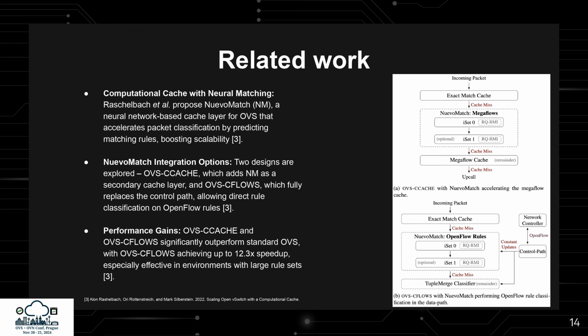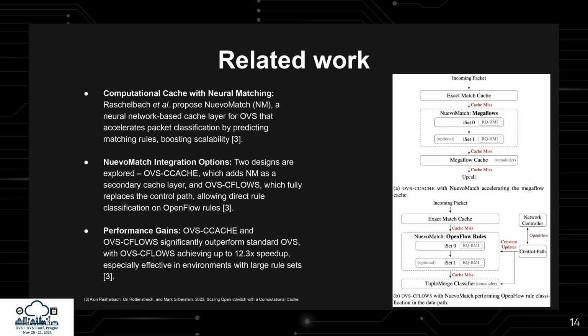To improve OVS scalability, Raschelbach and colleagues introduced a neural network-based cache that accelerates packet classification through predictive rule matching. This approach leverages shallow neural networks to perform inference, allowing fast identification of rule matches as packets arrive. The cache adapts dynamically, with periodic retraining to integrate new flows as they are added, ensuring high accuracy and reducing latency. They tested two integration methods.